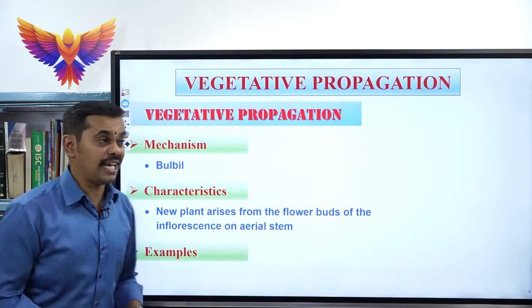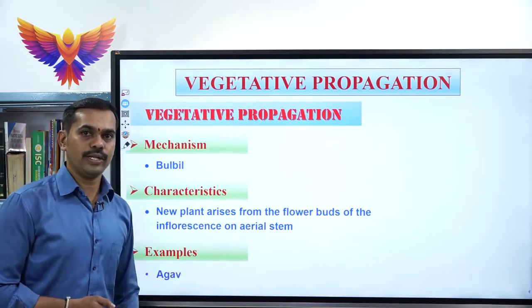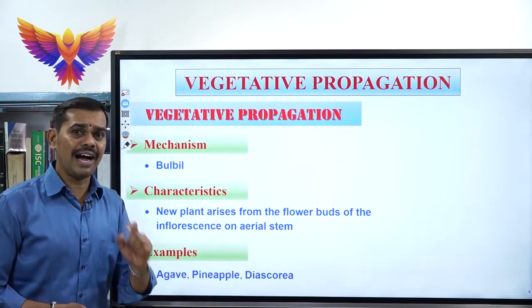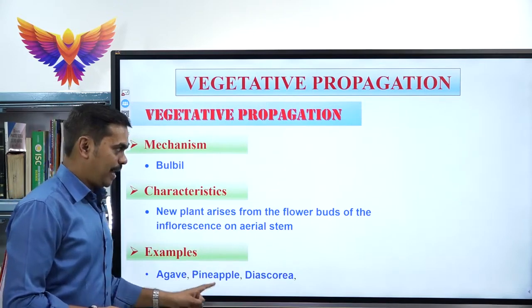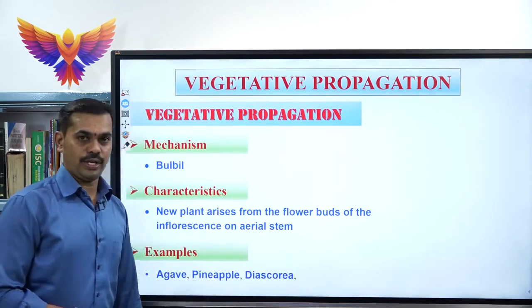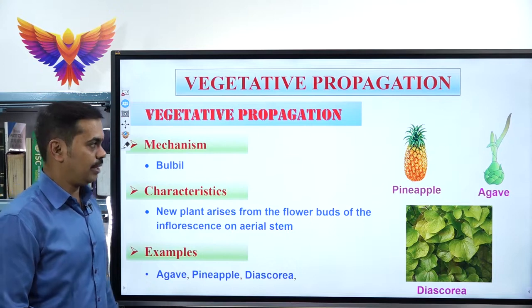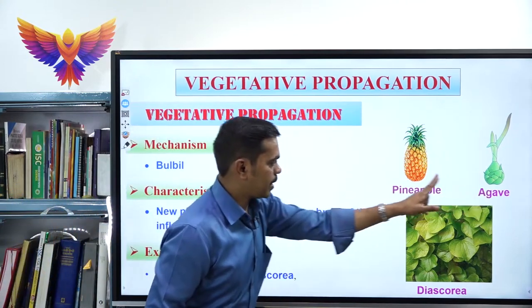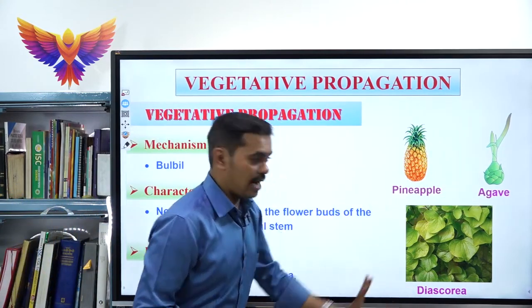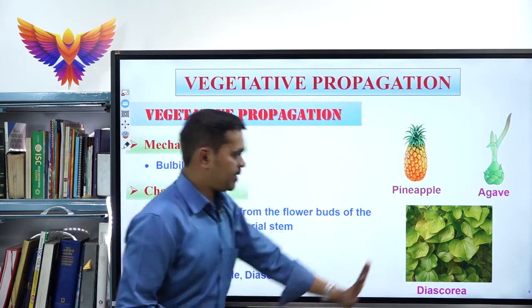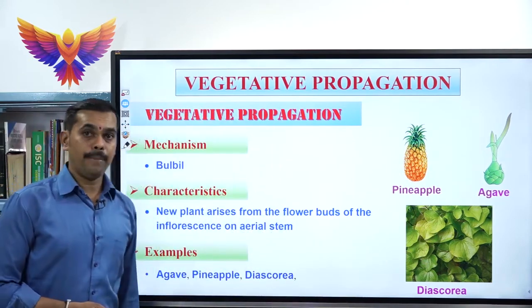Sir, which are the examples for bulbil? The best ones are agave, pineapple and diascorea. These are the three best examples. See, this is agave, pineapple and diascorea.